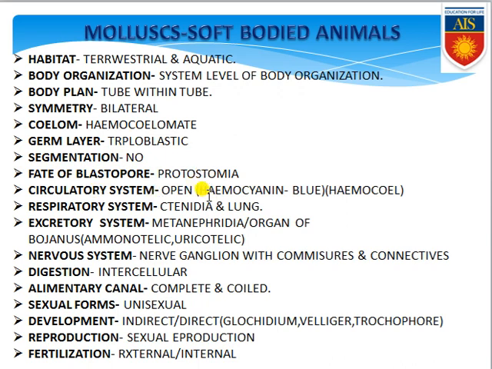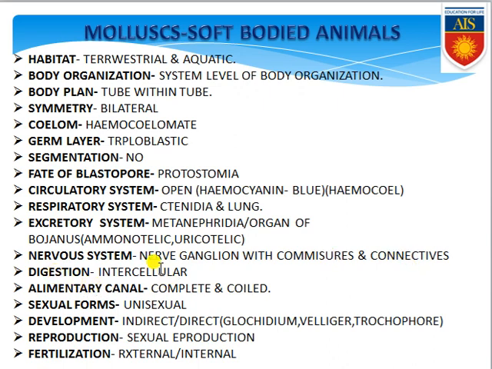Circulatory system, open circulatory system, and within that hemocyanin is present, that is a blue colored pigment, and the fluid is actually present within the hemocoel, and the fluid is hemolymph. Respiratory system, if you see, is made up of ctenidia as well as lung. These two are present as respiratory organs. Excretory system, they have metanephridia or organ of Bojanus as excretory organ, and they can be ammonotelic, they can be uricotelic also. Nervous system, they have nerve ganglia with commissures and connectives. Keep it in your mind, nerve ganglia are with commissures and connectives.